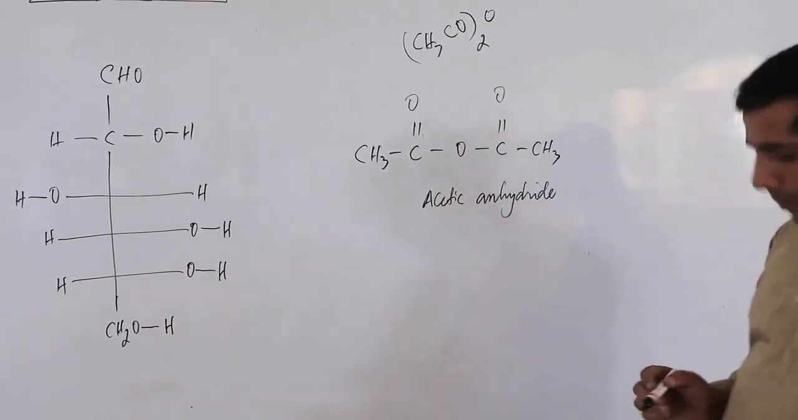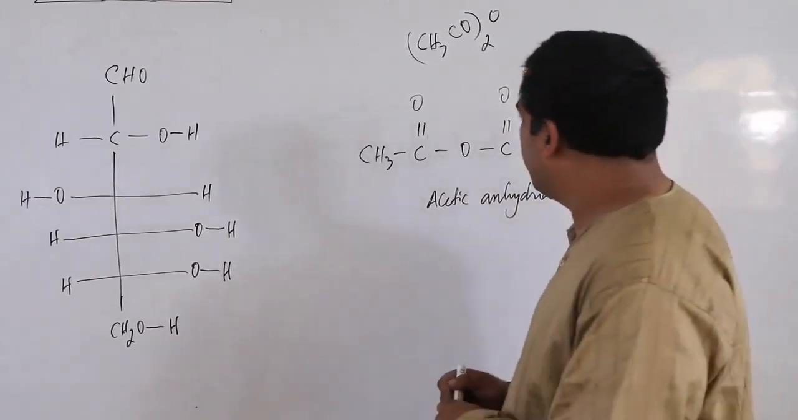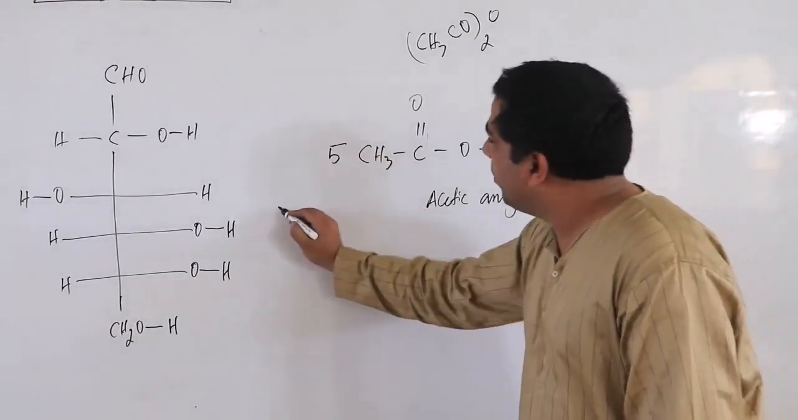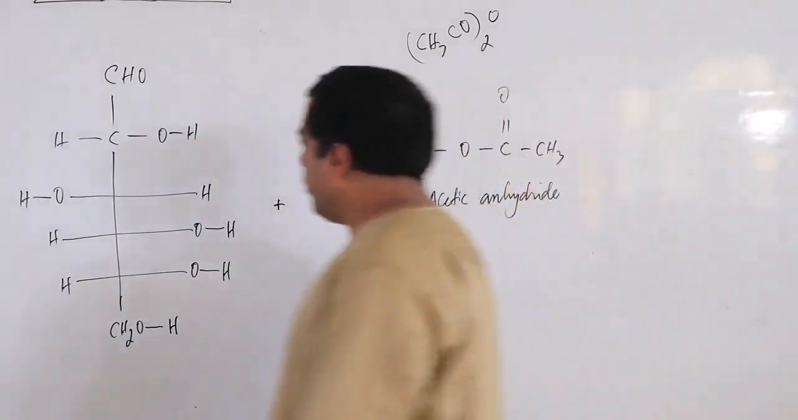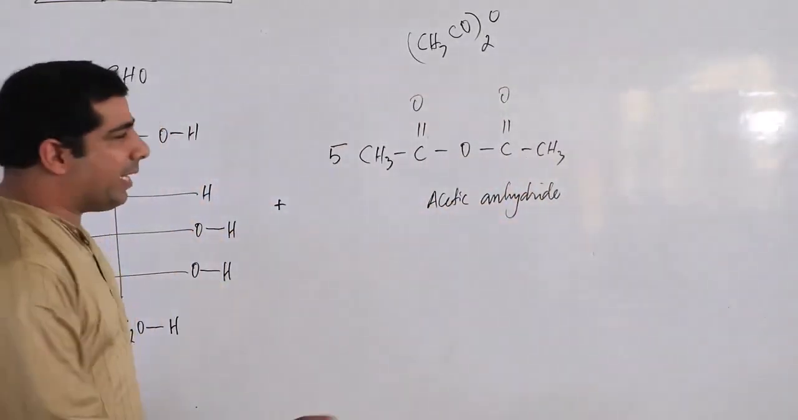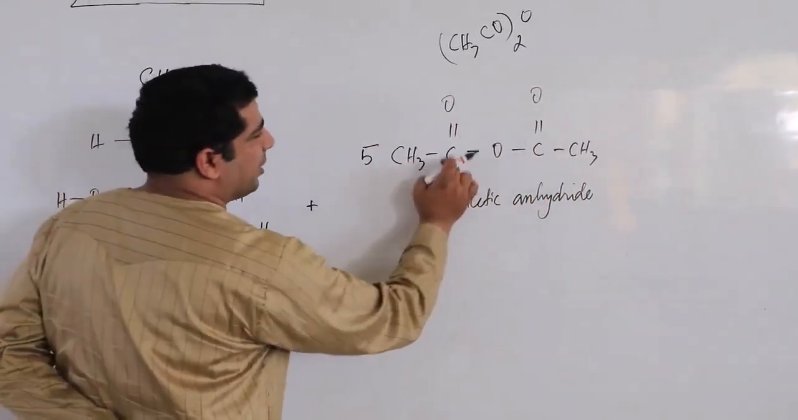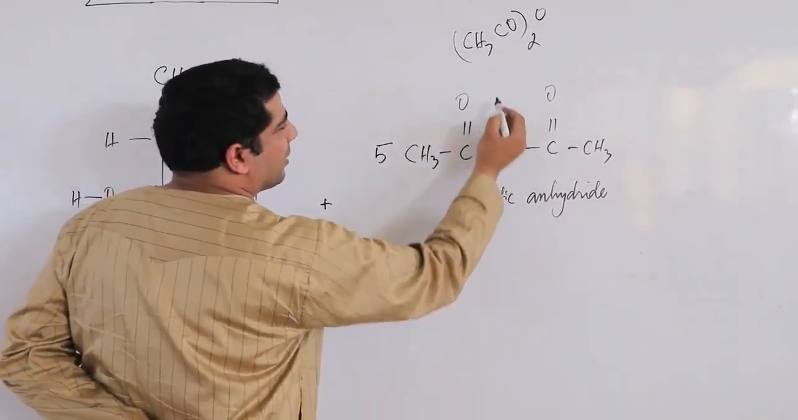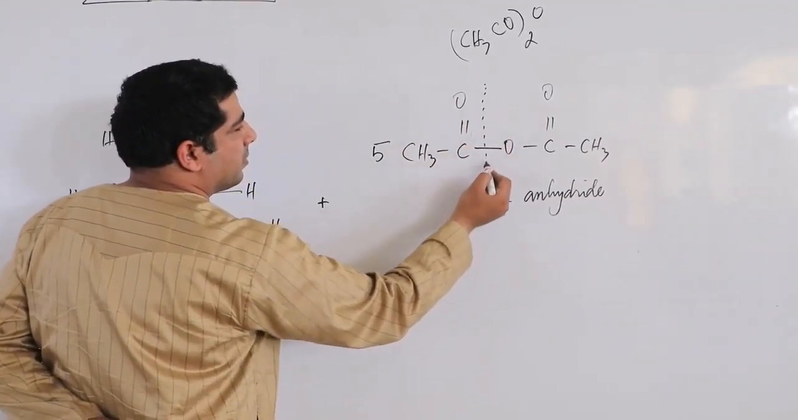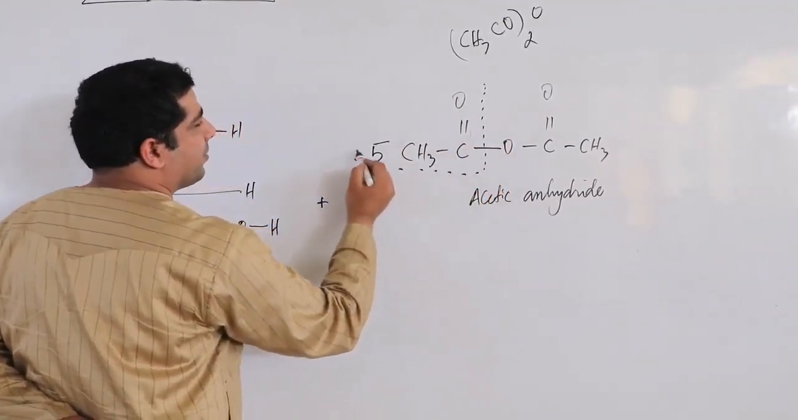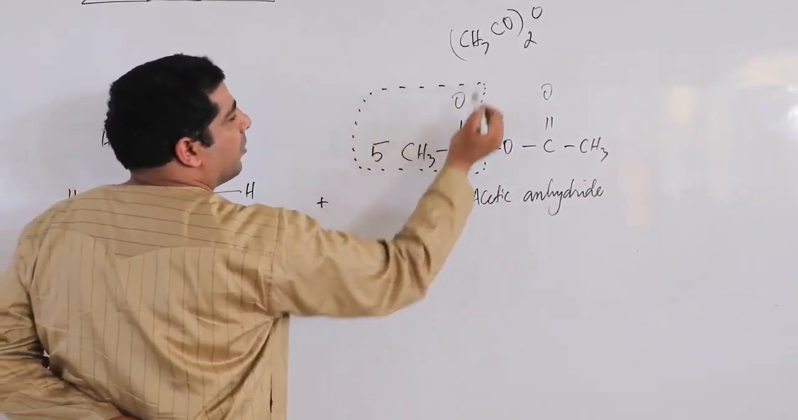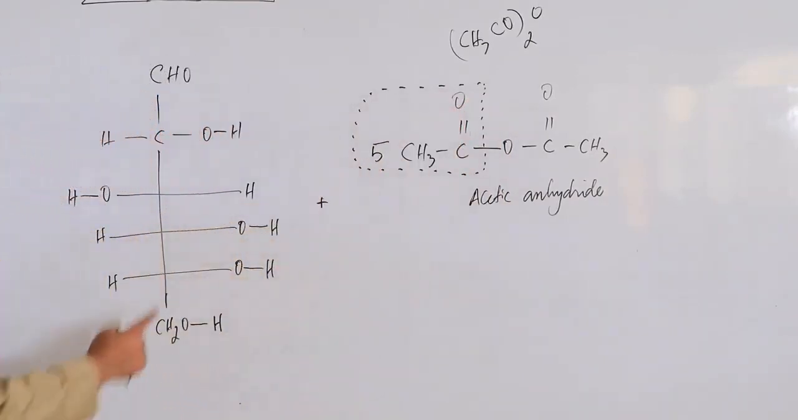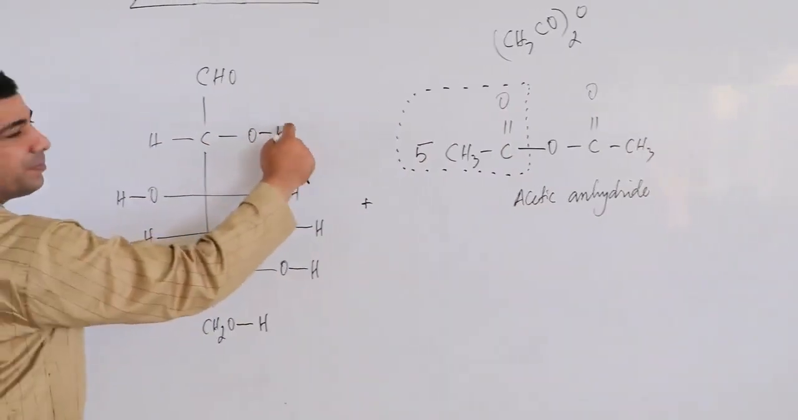So let's have a look. If I remove these hydrogen atoms, I will do it how many times? 5 times. You should remember that. What I'm going to do, I will break it like this. You have CH3CO here. I need these groups only. Try to understand. I need these 5 groups. How many CH3CO groups do I have? 5 groups.